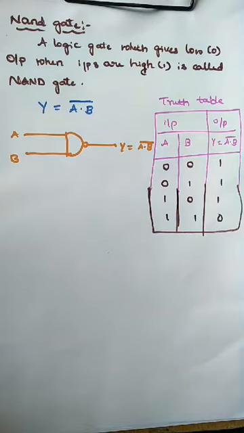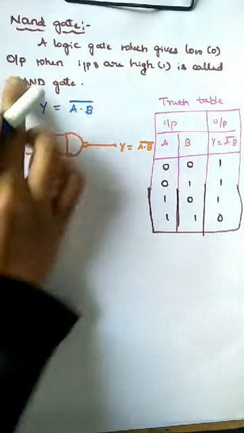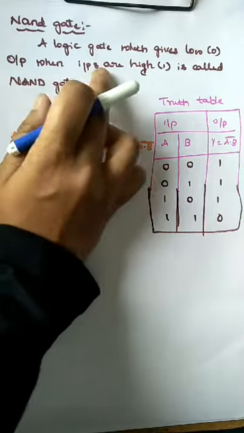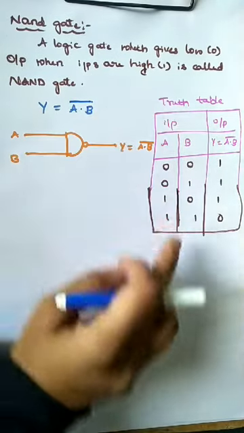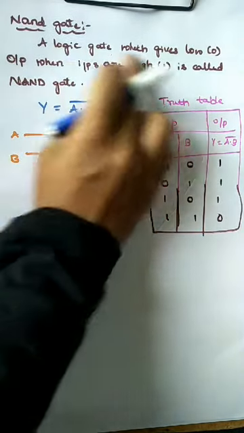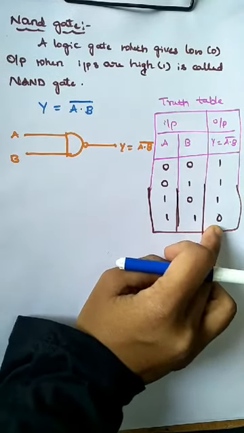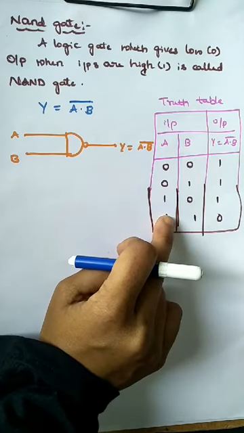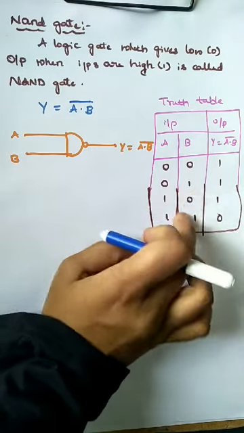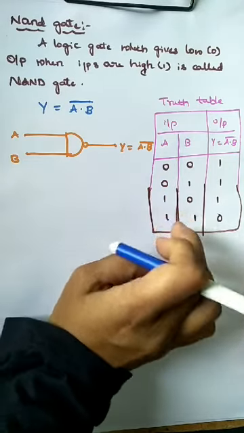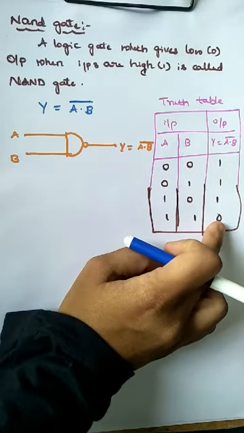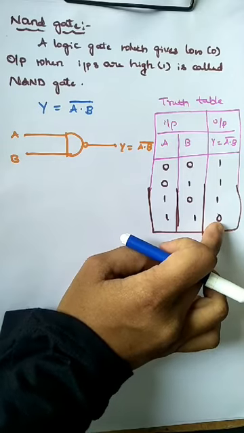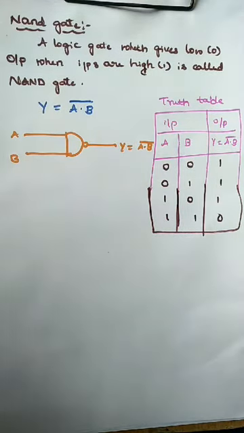This is the truth table of the NAND gate. It gives low output only when both inputs are high. Here 0 represents low and 1 represents high.